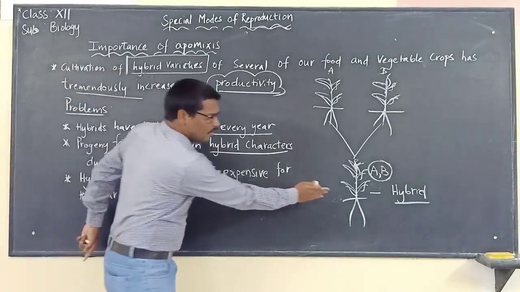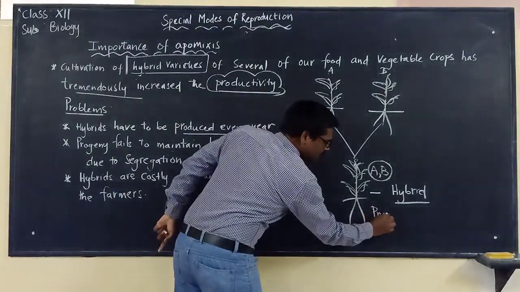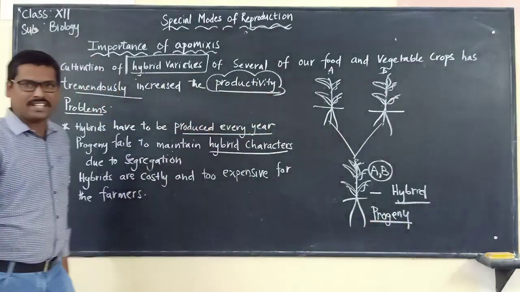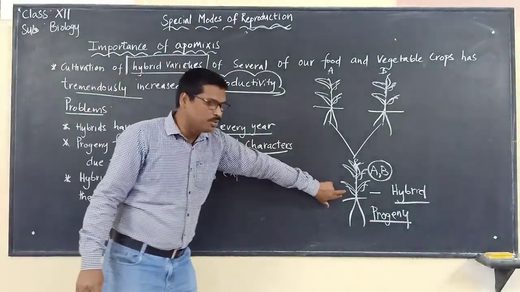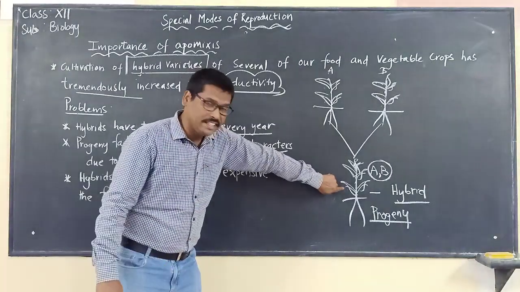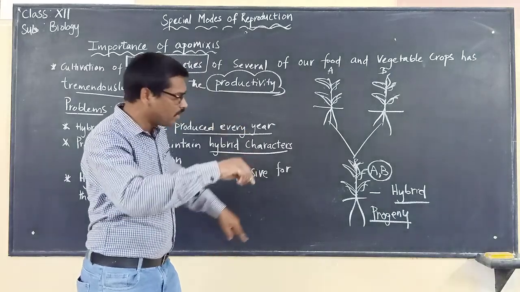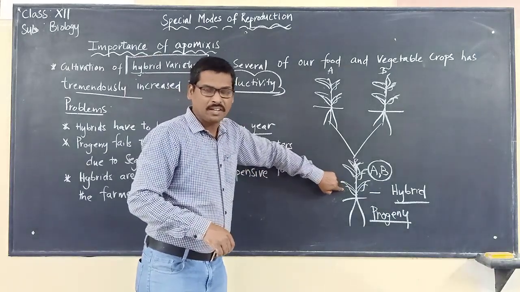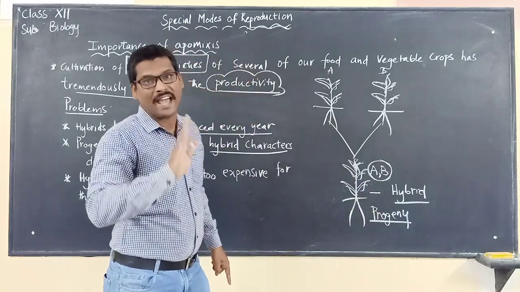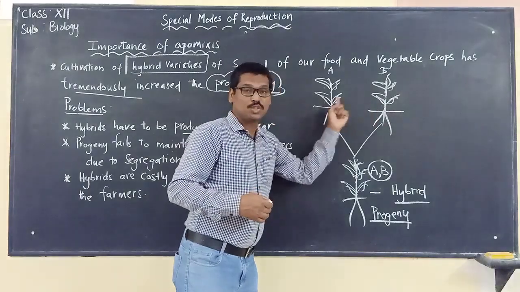Remember that. Now we are calling this the hybrid; otherwise, in simple terms, we call it the progeny. When you take the seeds of this plant and sow them, it will not produce the same characteristics that you brought in by crossing these two plants.